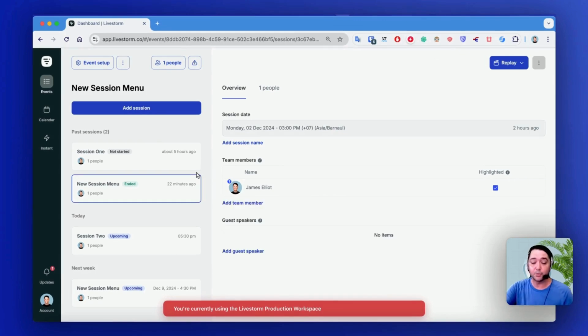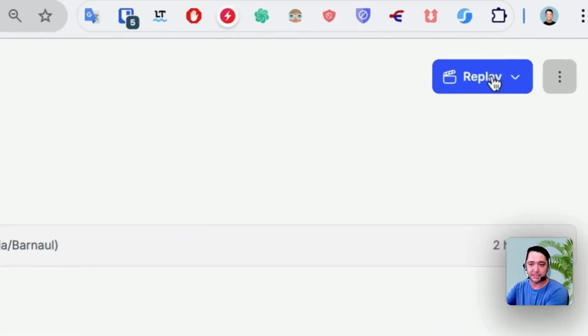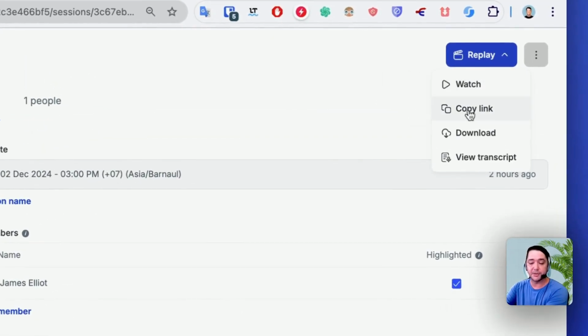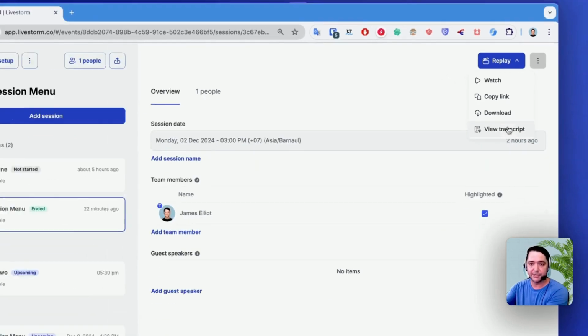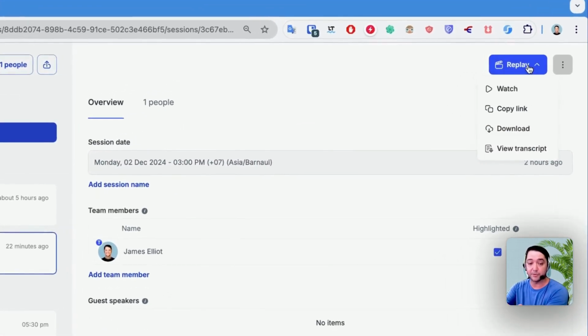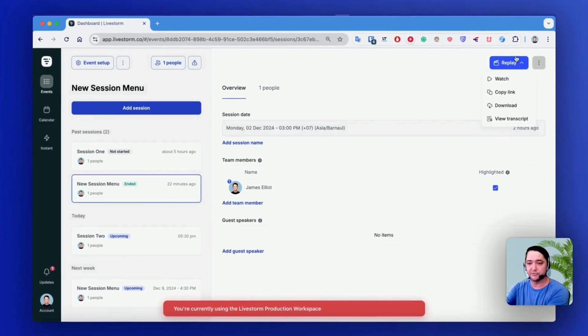So the reason I've clicked on one that has passed is because I want to show you the way that the replay is displayed. Previously, you would have accessed your event replay via the tab on the top left, but now there's a replay button on the top right. So let's take a look. So you can watch the replay. You can copy the link from the replay. You can download the replay, or you can view the transcript. So this is much nicer. You've got a few more different options there, and you can access all of that from the one button for all of your events that you've recorded.